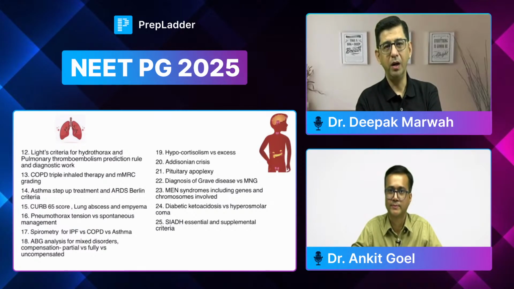But then, I would not suggest you to do GI from medicine. I would like you to do GI from surgery. And subsequently, when you're turning the pages in medicine, if you find something extra, you can add it to the surgery notes. Similarly, for hematology, I would suggest you do pathology very thoroughly, and then the treatment part you can add from medicine or from pharmacology. So two units are already, I would say, covered from other subjects as well.